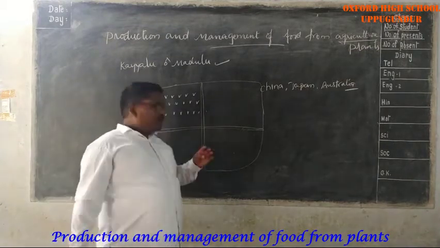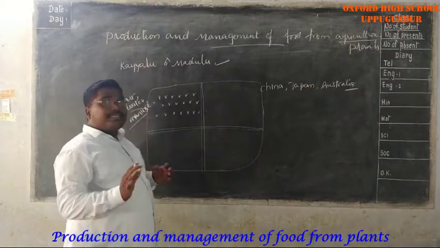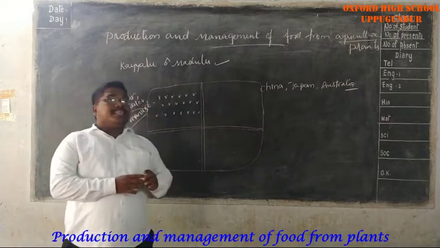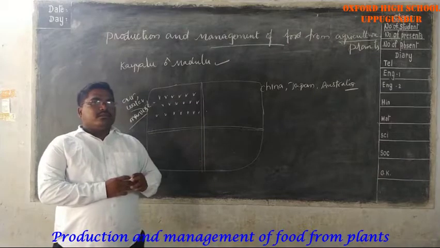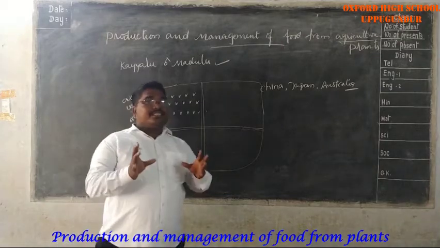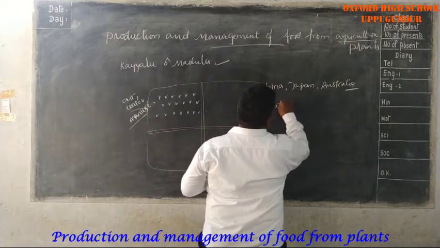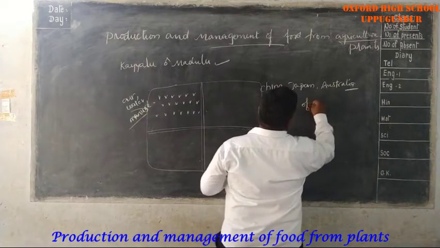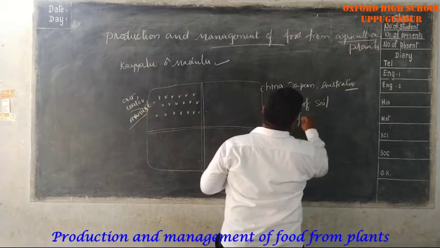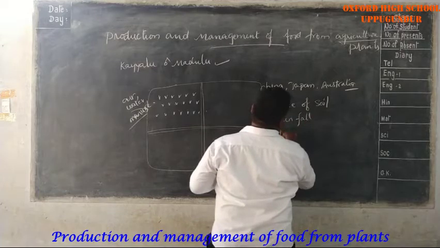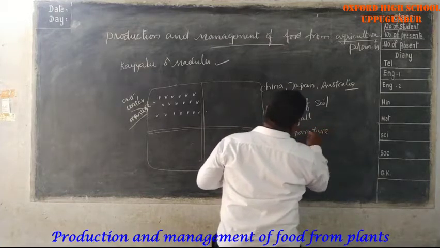Next, come to the second one. Farmers take different types of conditions into account before planning this agriculture. What are the conditions they observe? That is the nature of soil, rainfall, temperature, and humidity.